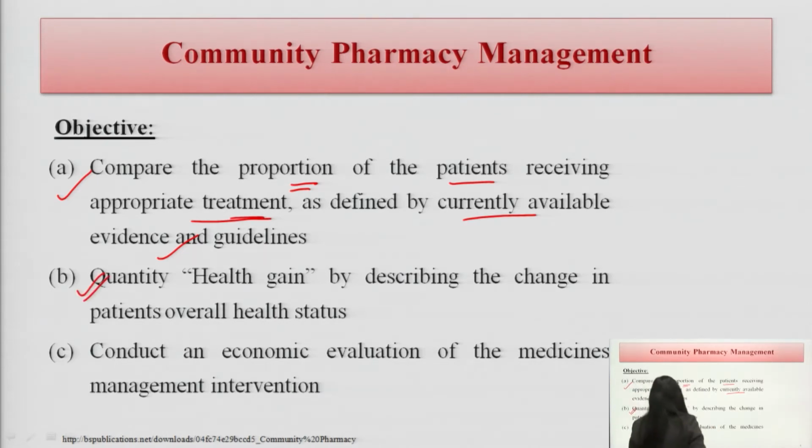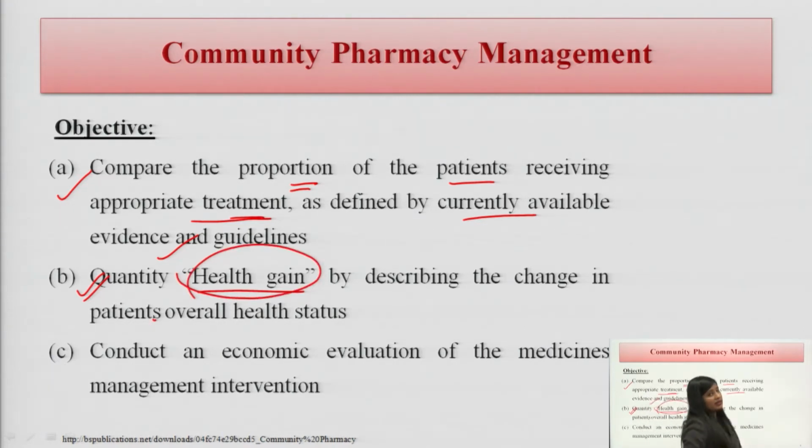Point number 2, quality health gain. We have to see in the community pharmacy management, as it is more patient oriented, how many patients have achieved health, of course, as it is evidenced or reported in the patient's laboratory data.